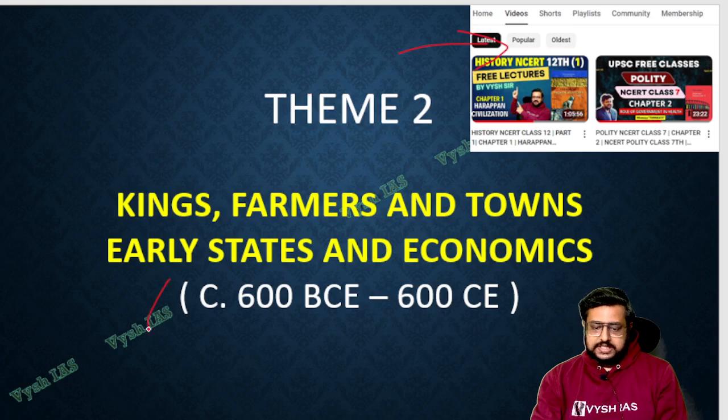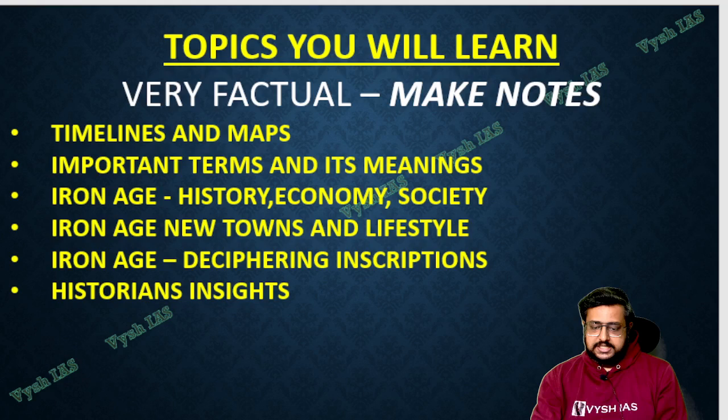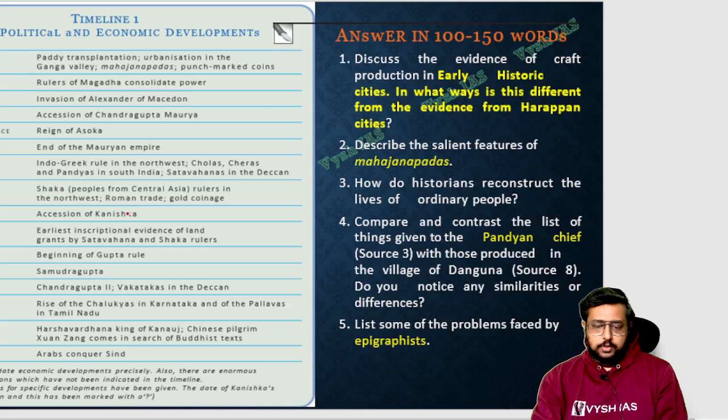So 600 BC to 600 AD is what we will see today, which is the Iron Age, you can tell, or beyond the Iron Age also. So there will be a lot of maps, a lot of important terminology, important town names, then inscriptions, who deciphered them, historians' views, many things are there, and you have to make notes, okay, because the factual information in this episode is way more than the previous episode.